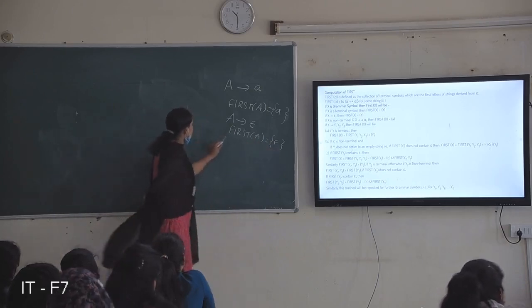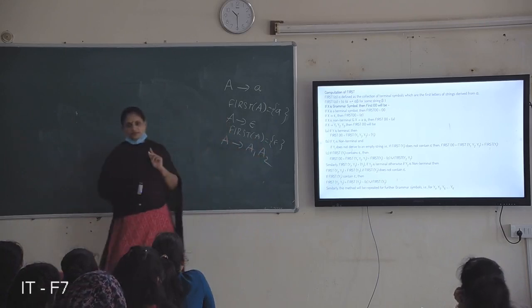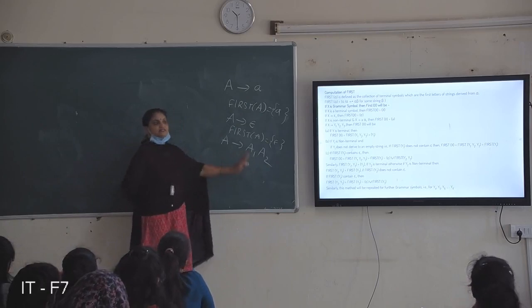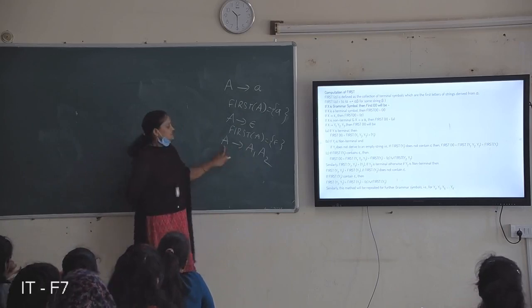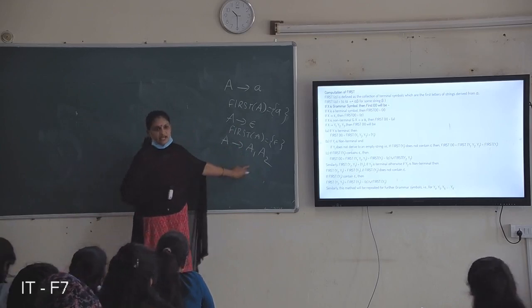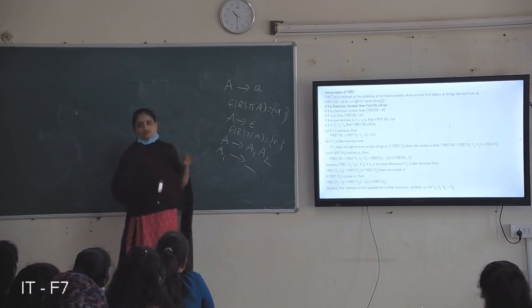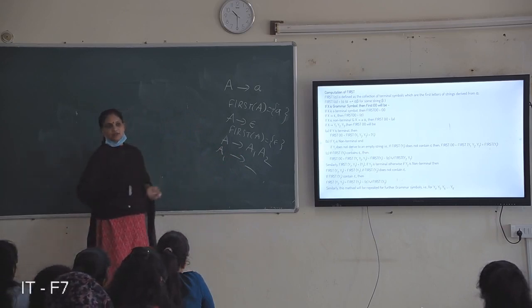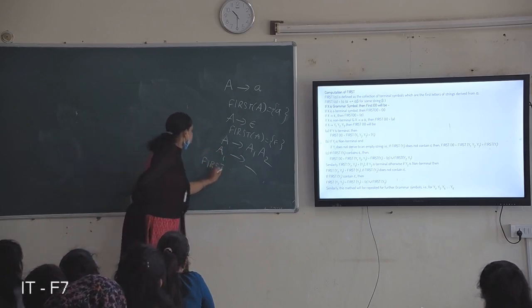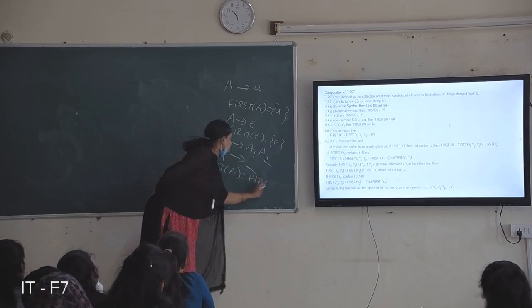And for example, A derives A1 A2. These are non-terminals, not terminals. So first of A equals first of A1. It is a non-terminal, so it also contains some grammar rules. So first of A becomes first of A1.